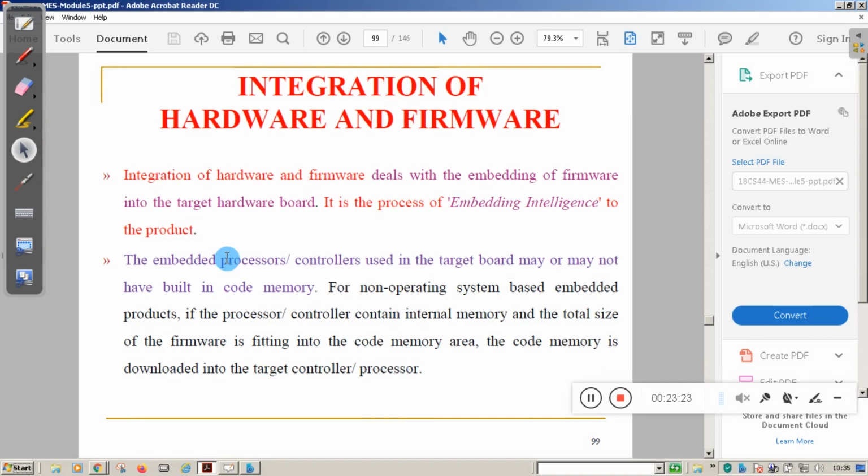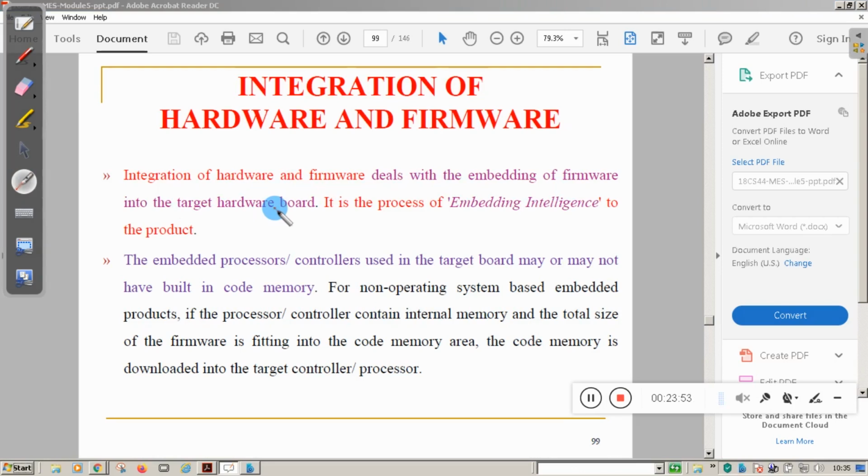Next, integration of hardware and firmware. Integration of hardware and firmware deals with the embedding of firmware into the target hardware board. So here we are dumping the firmware into the target board. In the lab you have heard the word target. Target means whatever board you have designed in your embedded application; that is called a target.